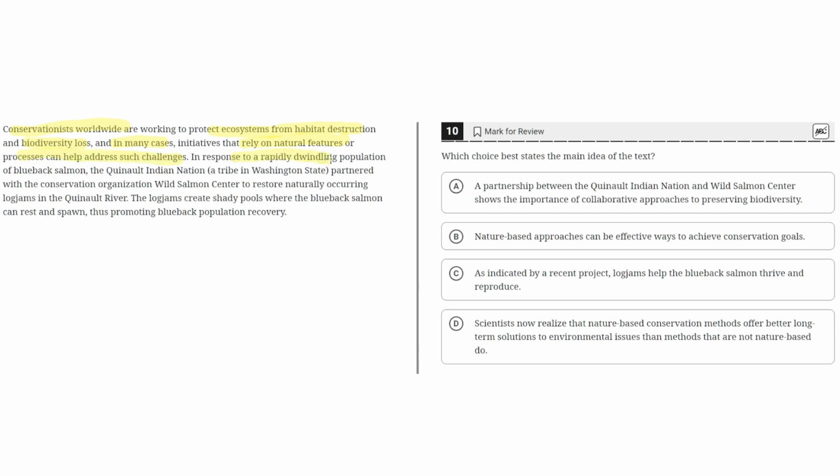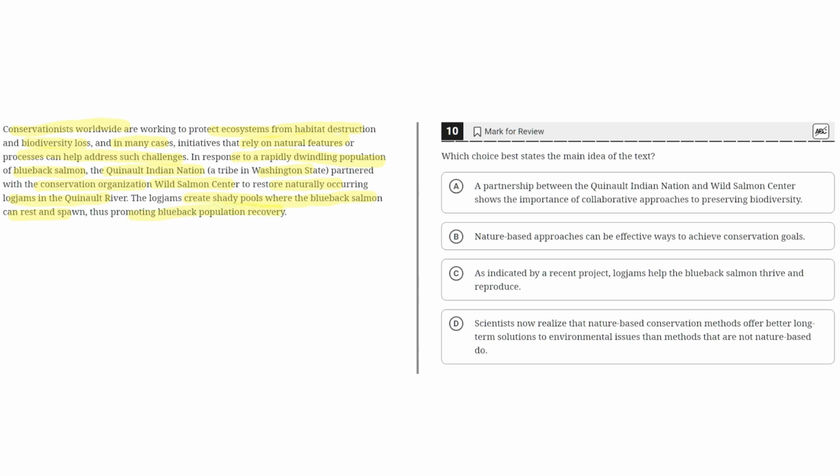In response to a rapidly dwindling population of blueback salmon, the Quinault Indian Nation, a tribe in Washington state, partnered with the conservation organization Wild Salmon Center to restore naturally occurring logjams in the Quinault River. The logjams create shady pools where the blueback salmon can rest and spawn, thus promoting blueback population recovery.